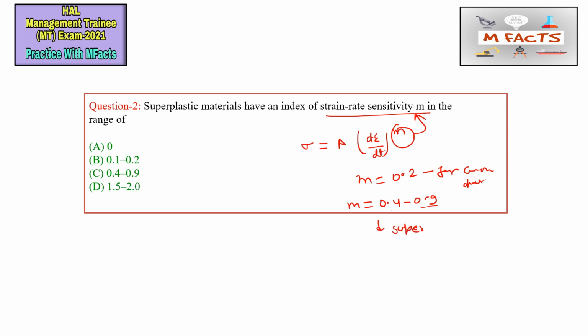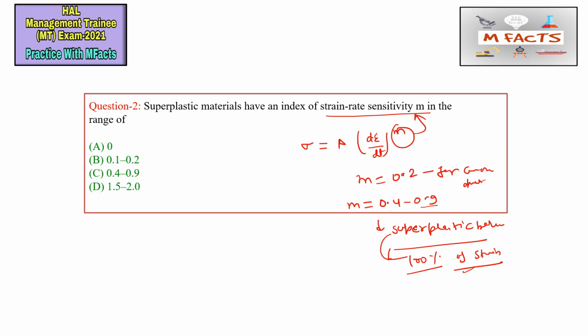What is this superplastic behavior? It means the metal is deformed by several hundred percent of strain without necking, so it can sustain larger strain.